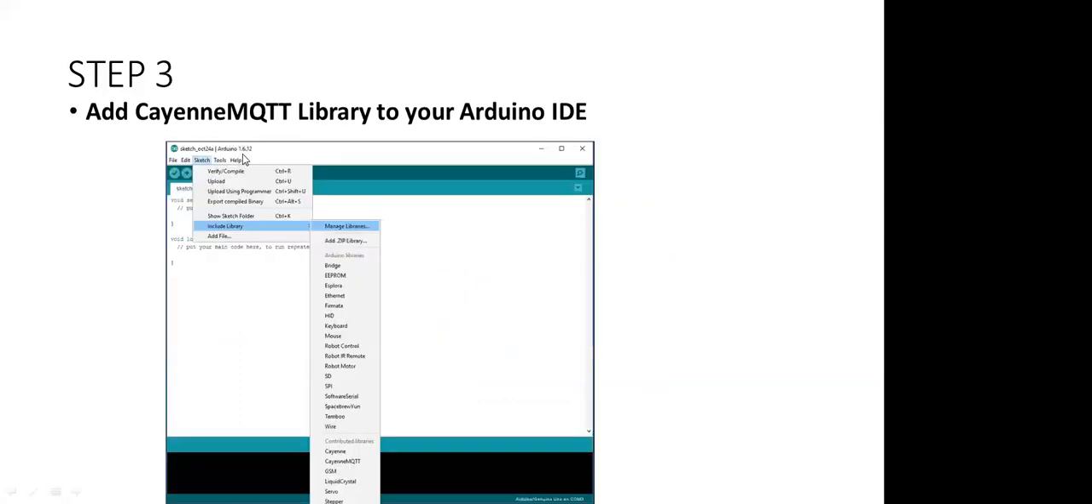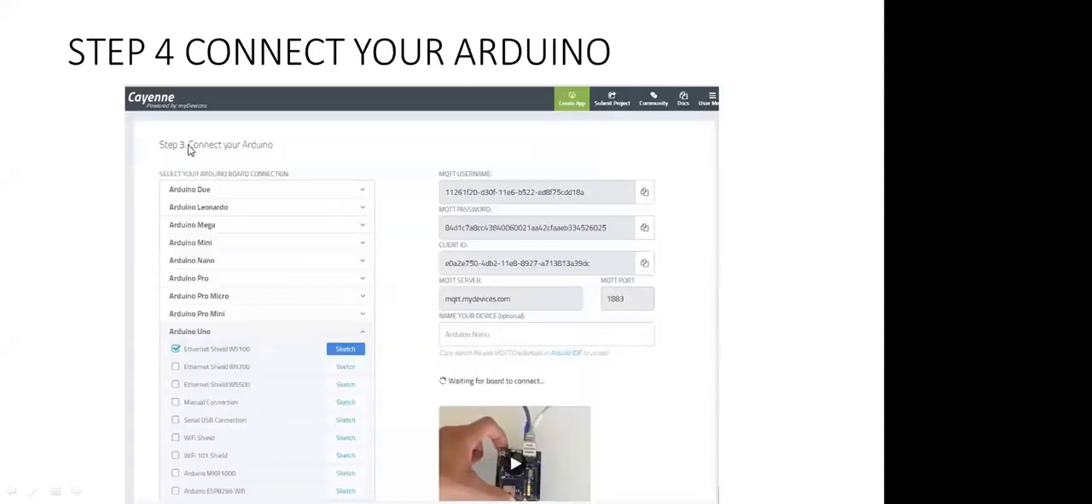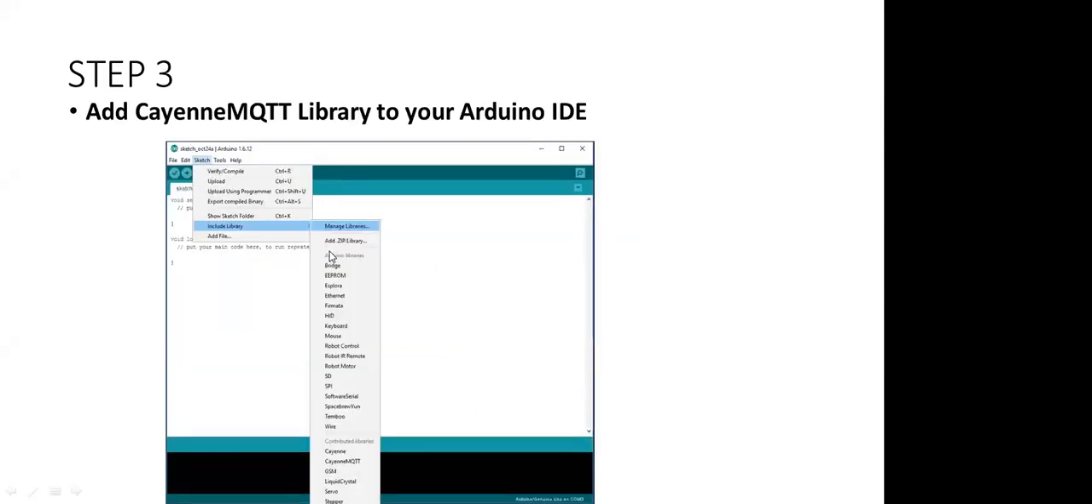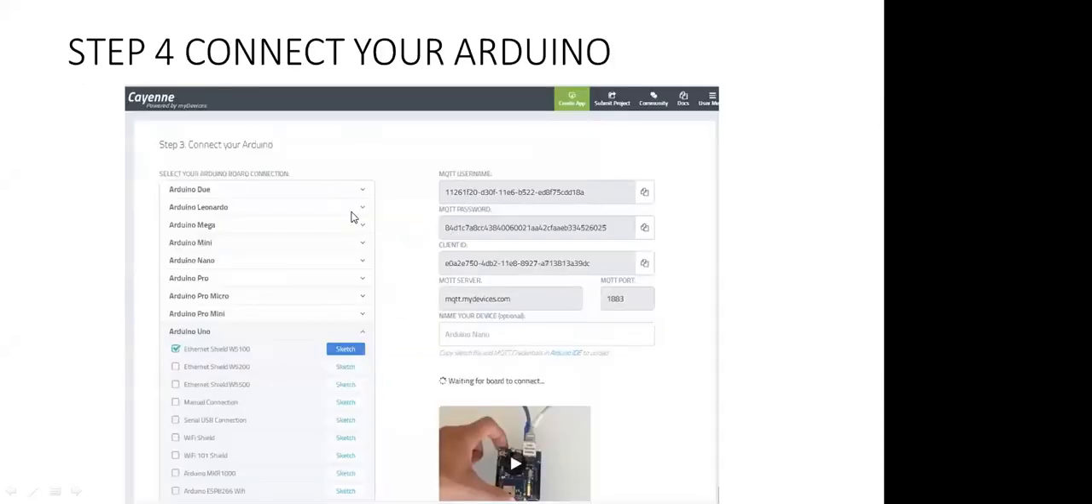After adding the library, you have to go to your program for the third step. Then you have to copy the code and check the library. Go to Sketch, Include Library, and over there you can see the Sane MQTT library is added. After adding the library, you will be able to see it. Okay, so after adding it, the third step is over here.